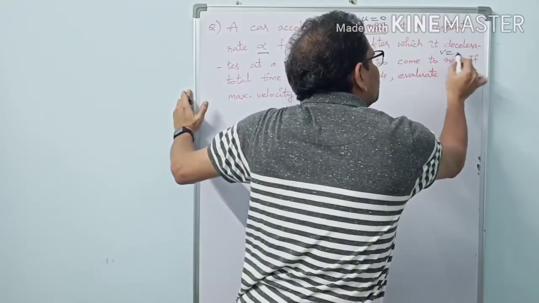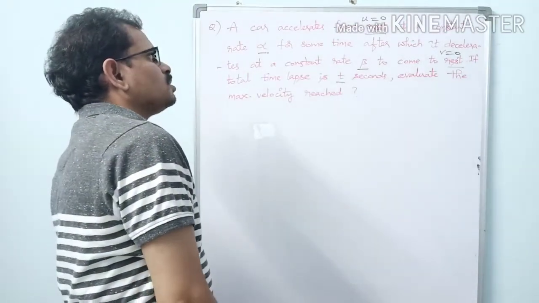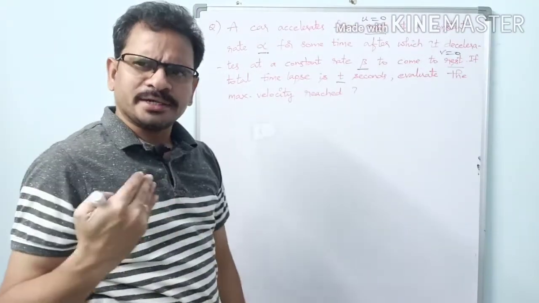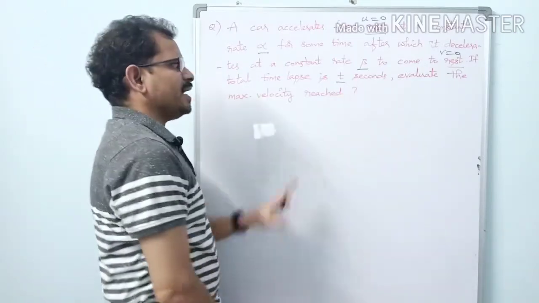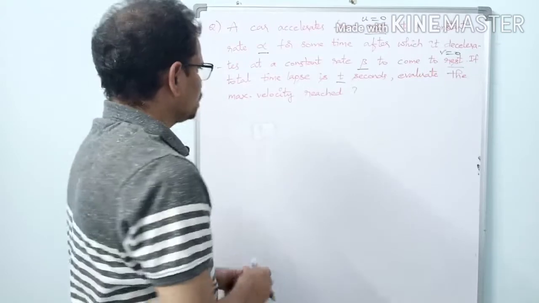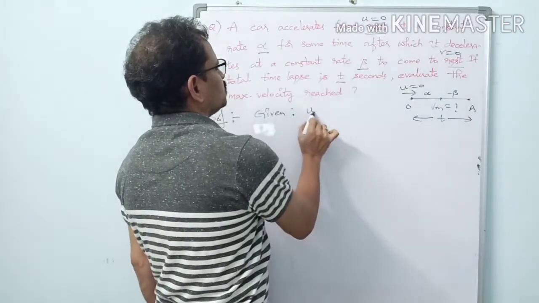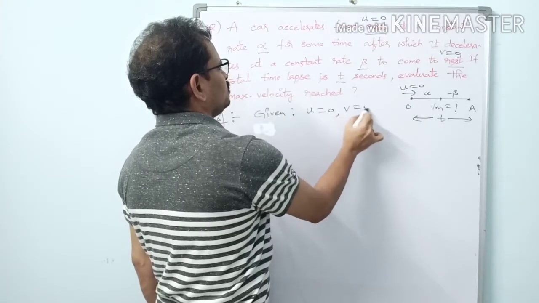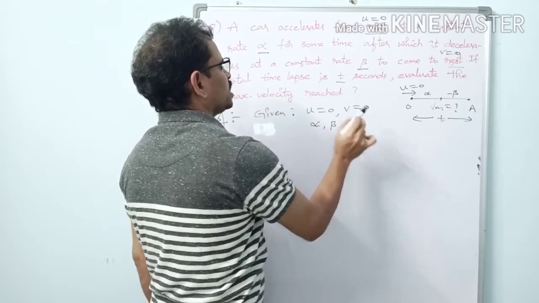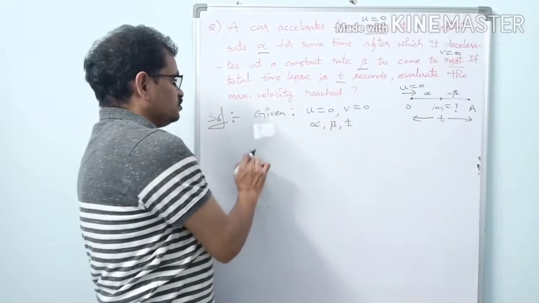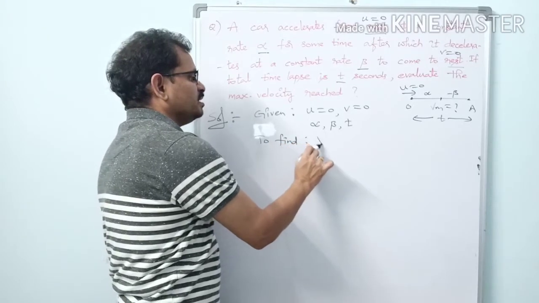So what is the final velocity? V equals 0. The total time taken for the entire journey is t seconds, and we are asked to evaluate the maximum velocity reached in this journey. What are the given quantities? u equals 0, v equals 0, alpha, beta, and total time t seconds are given. We have to find Vmax.